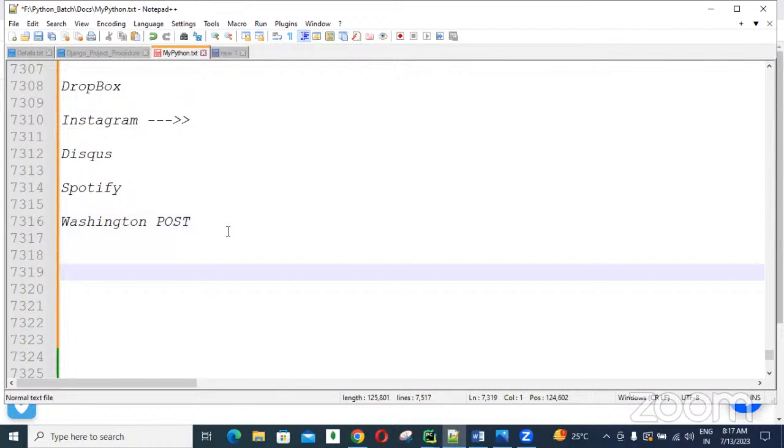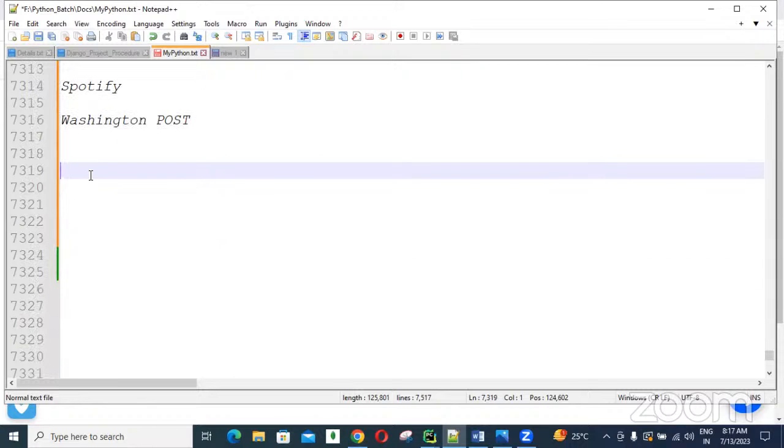Clear? So, guys, more than lakhs of applications are already designed using the Django framework. One important point you need to focus on: all companies like Google, Microsoft, Wipro, TCS, IBM focus on three major factors.